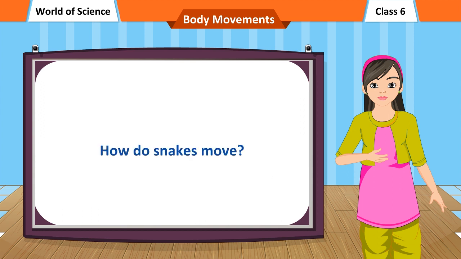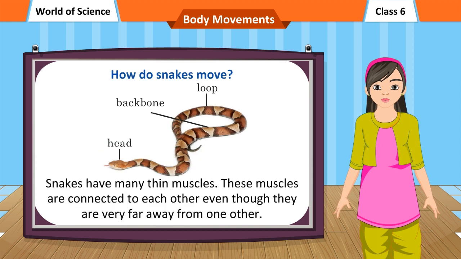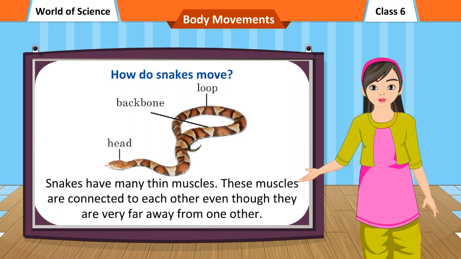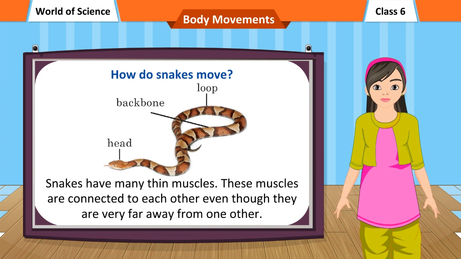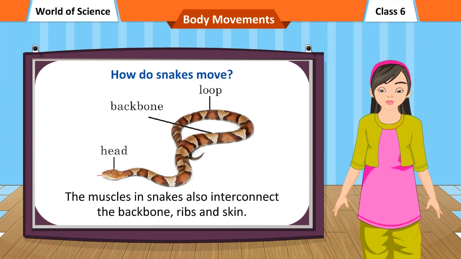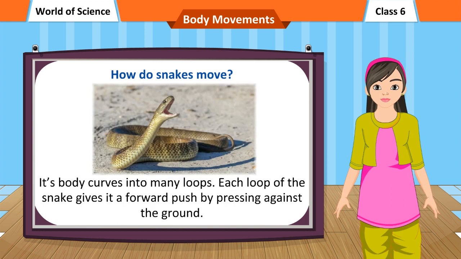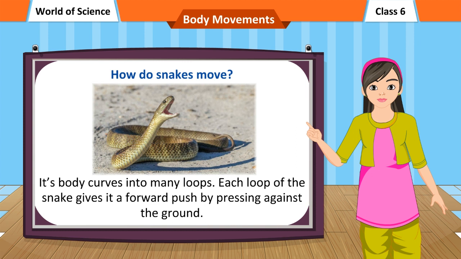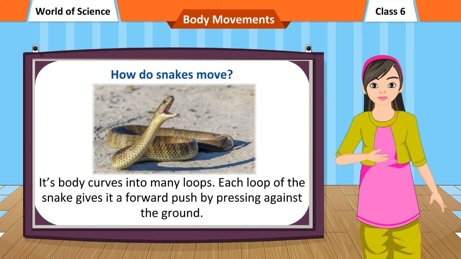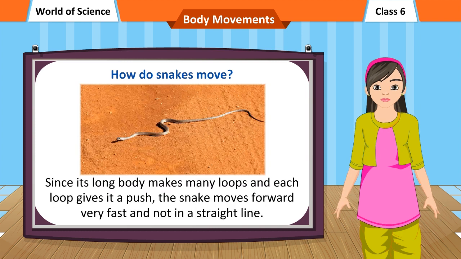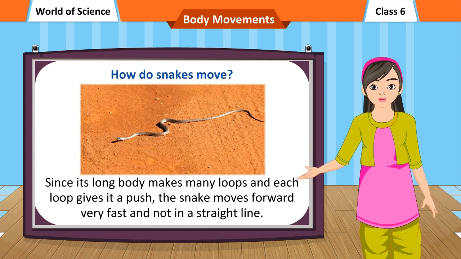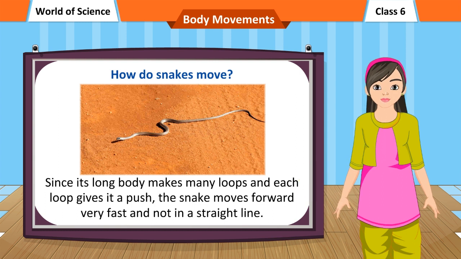How do snakes move? Snakes have many thin muscles. These muscles are connected to each other even though they are very far away from one another. The muscles in snakes also interconnect the backbone, ribs and skin. Its body curves into many loops. Each loop of the snake gives it a forward push by pressing against the ground. Since its long body makes many loops and each loop gives it a push, the snake moves forward very fast and not in a straight line.